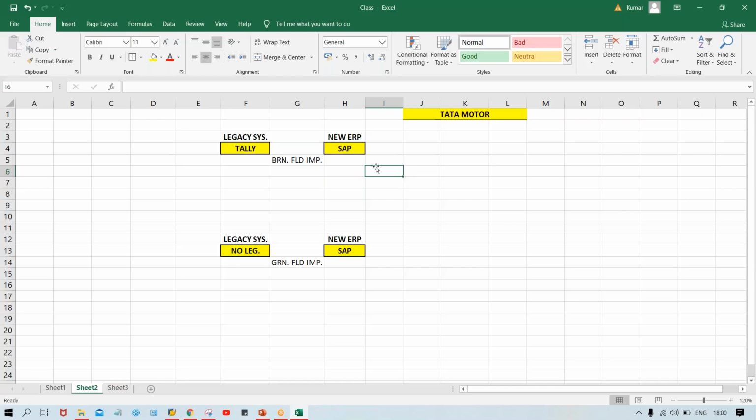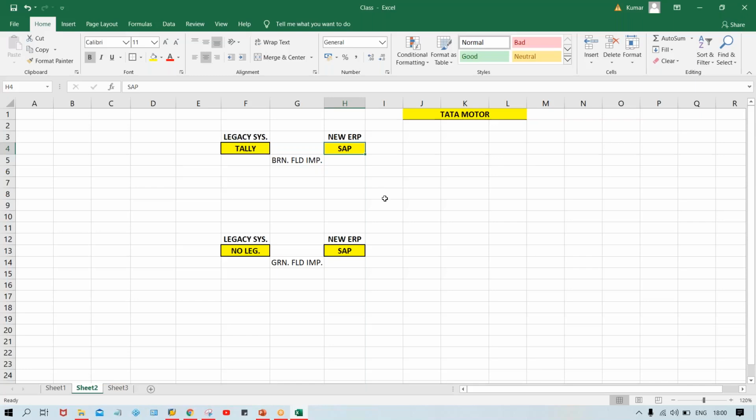So now let's suppose in this current financial year itself, this year itself, we are going to install SAP into Tata Motors. Tally was installed 20 years back, in the sense that Tata Motors started using it 20 years back. From the past 20 years they are using Tally. So it means 20 years of data is already there in Tally. So the client will say that now we need those data in SAP also.